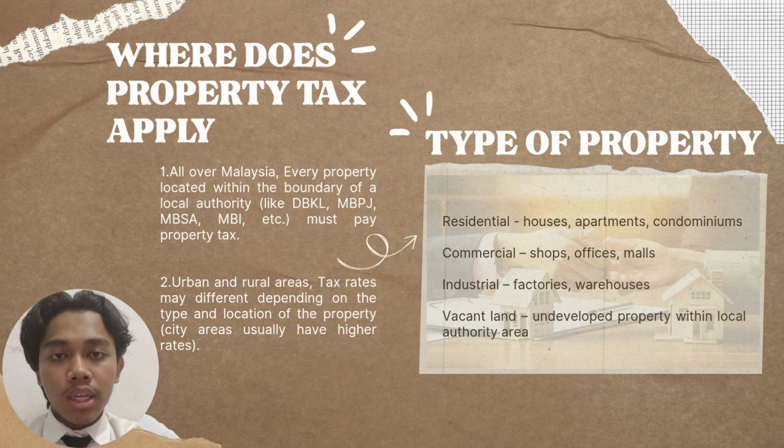For the type of property, there are 4 main categories. For the first one, we have residential. This includes houses, apartments and condominiums. Second, commercial: shops, offices and malls. For the third one, industrial, like factories and warehouses. And lastly, vacant land, which means undeveloped land that is still within a local authority area.